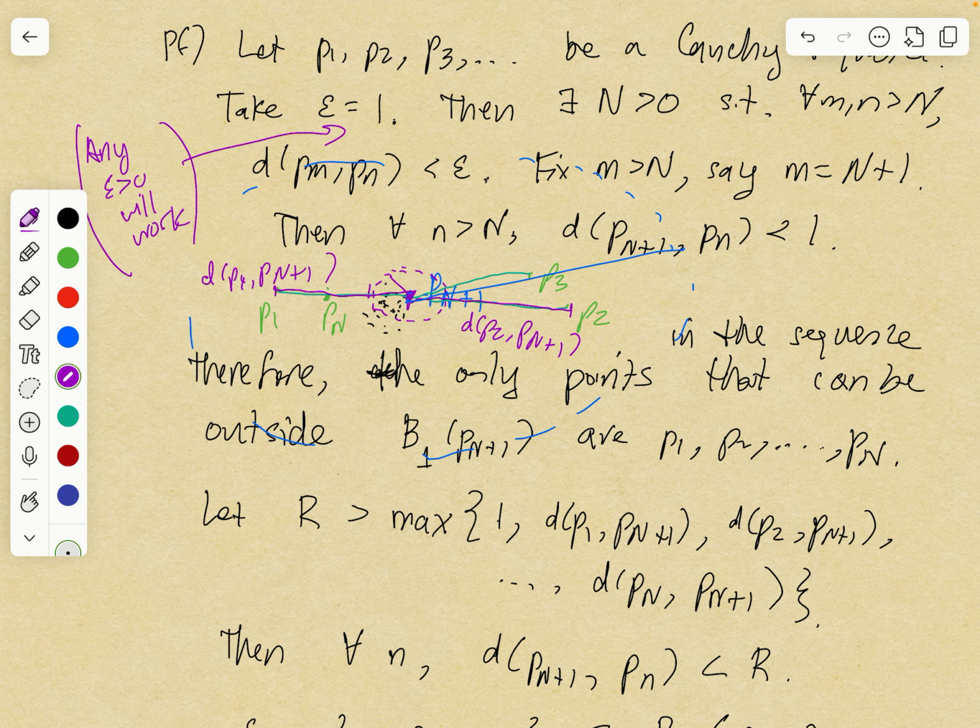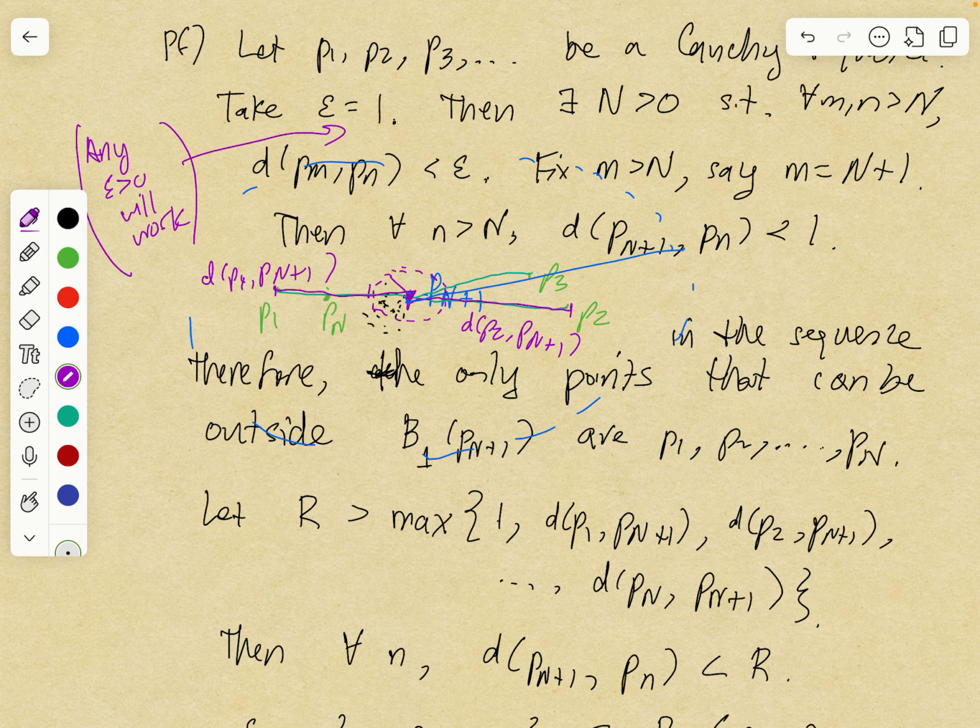So what that means is that once you take a specific little m, and then look at the epsilon ball centered at that point, that's going to contain all the terms in your sequence after p sub capital N.